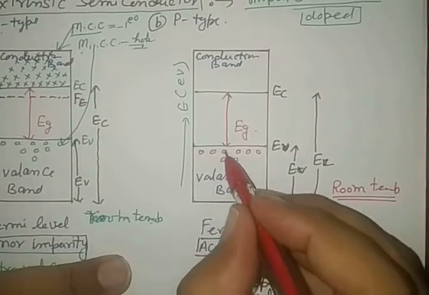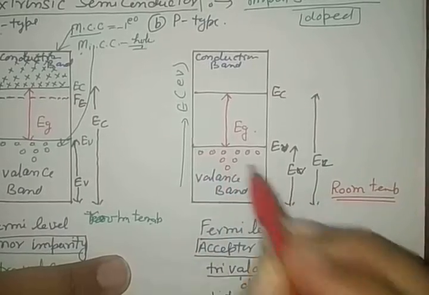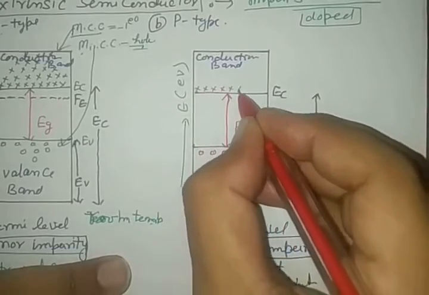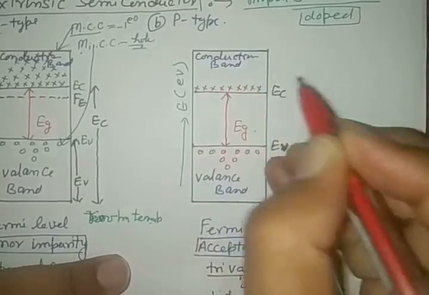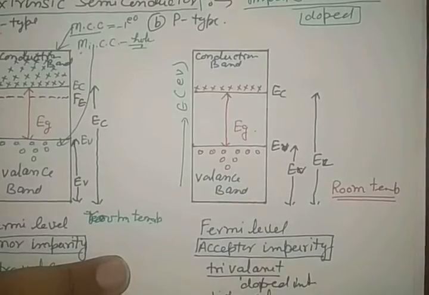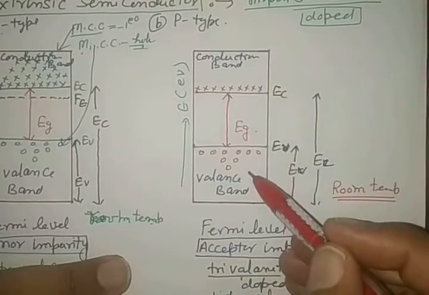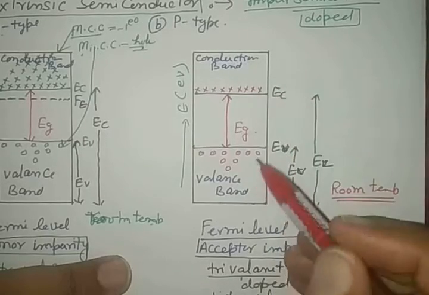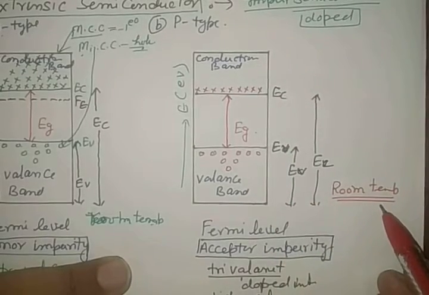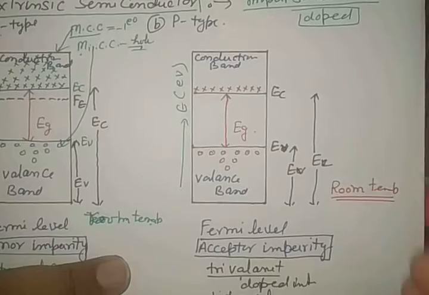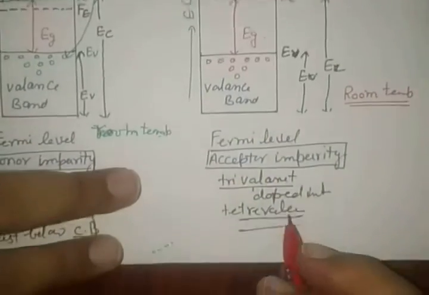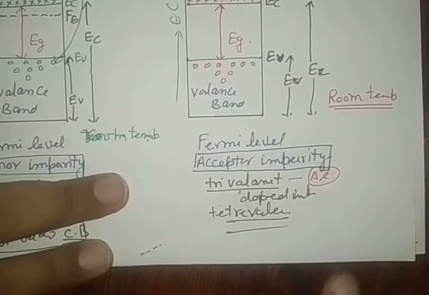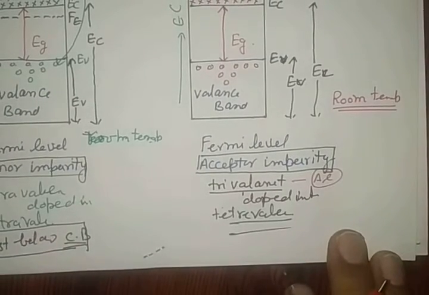So 1, 2, 3, 4, 5, 6, 7, 8 and 9. So 9 electrons are created due to the migration of these valence electrons into the conduction band due to the small band gap at room temperature.